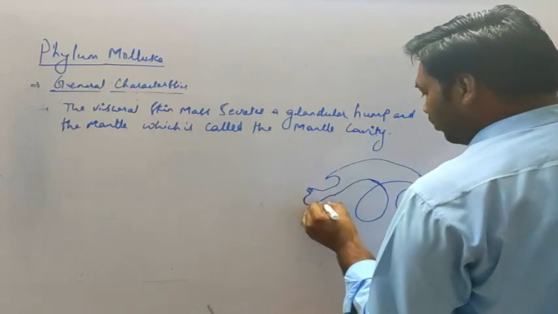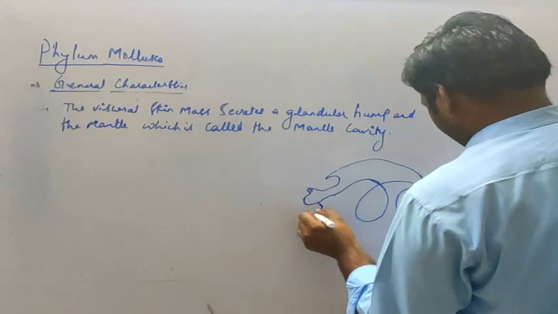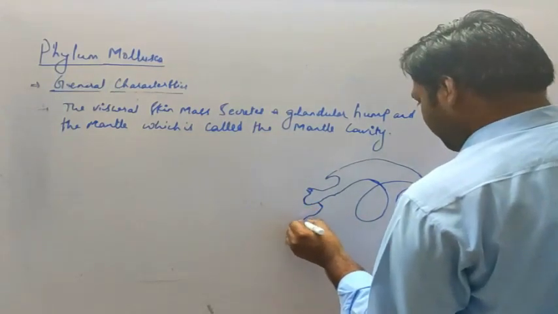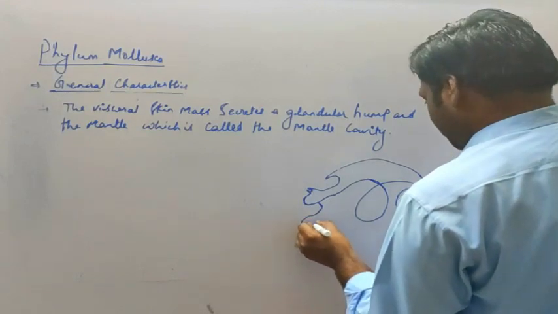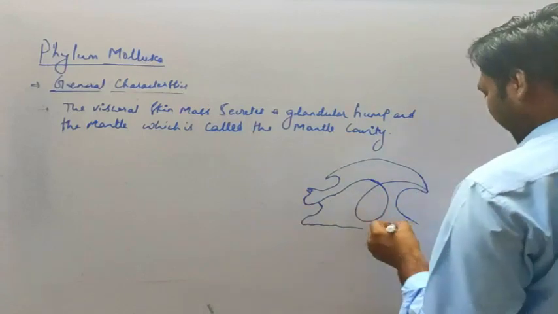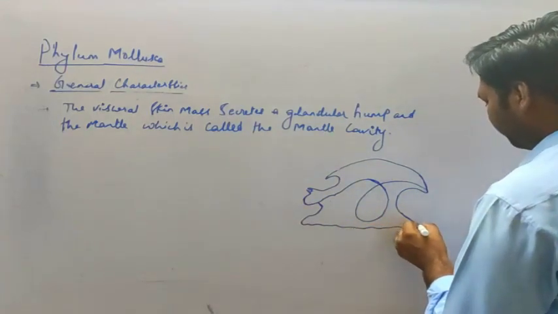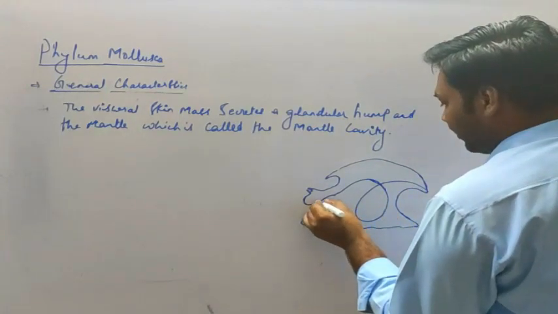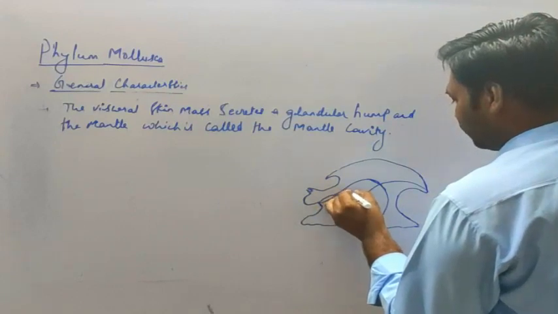So here you can see the body. This is the foot part, and here you can see the alimentary canal of this organism. The alimentary canal is well developed.